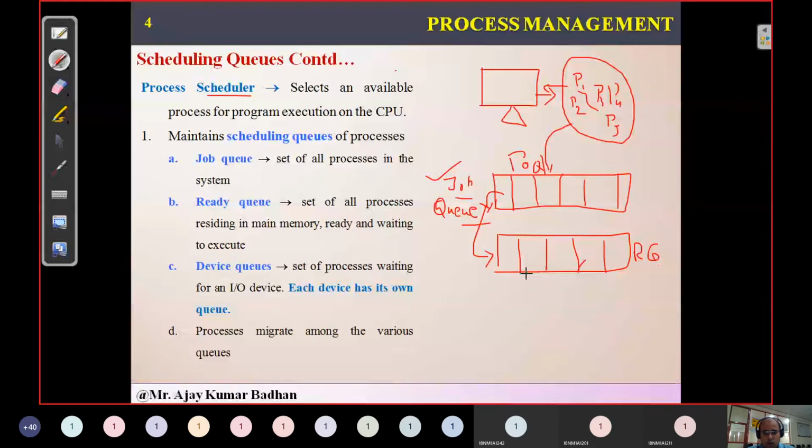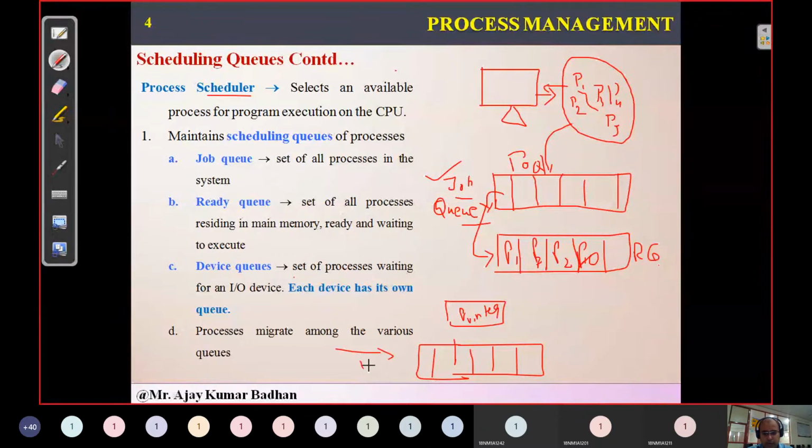Now, what do you mean by device queue? I already told you, this is irrespective of your system. Here we have each and every hardware device. If you talk about a printer, the printer will have a queue. As I told you, the printer will have 10 slots. Your normal Canon printer will have 10 slots, which means at a time 10 people can give the printing command.